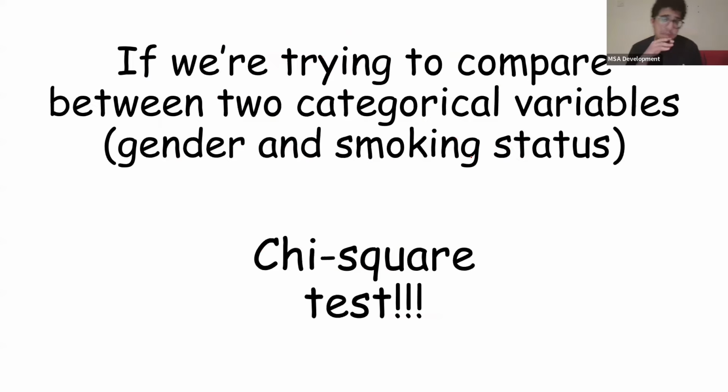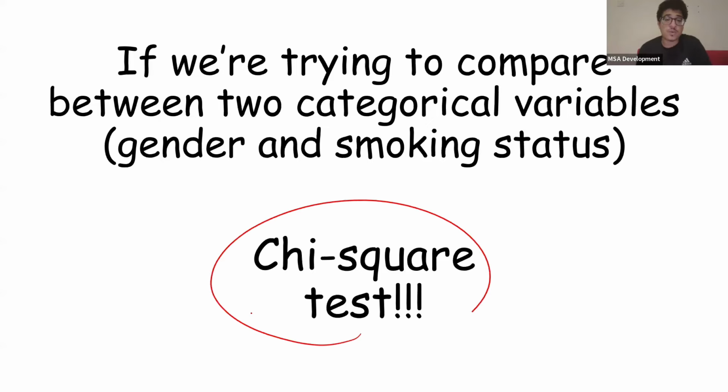But let's say we're trying to compare between two categorical variables, someone's gender and their smoking status. So a male and smoking status of yes, for example. In this case, they're not continuous variables. So we're going to use something known as the chi-square test, okay? You guys don't really need to know any of its details. It's just literally an exam question. Two categorical variables, for example, gender and smoking status. What do we use? We use the chi-square test. Tamam? That's all you need to know.